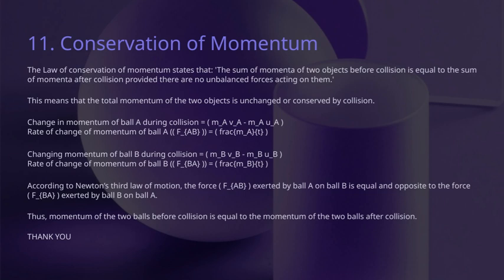Putting all of this together, it shows that the total momentum of the system, the sum of both objects' momenta, is conserved. This leads us to the law of conservation of momentum, which states that the total momentum of two objects before collision is the same as after collision, as long as there are no unbalanced external forces acting on them. In essence, this law is a fundamental principle that underpins our understanding of interactions in physics, ensuring that momentum is conserved in isolated systems.